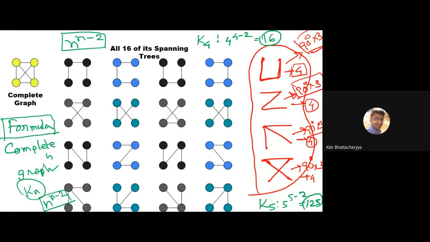Similarly, you can find the number of spanning trees for a complete bipartite graph, and that is your homework. What is the number of spanning trees? Next day I will ask you. For K2,3 and K4,5, what is the total number of spanning trees for a complete bipartite graph, and what is the formula for Km,n? That's all for today.